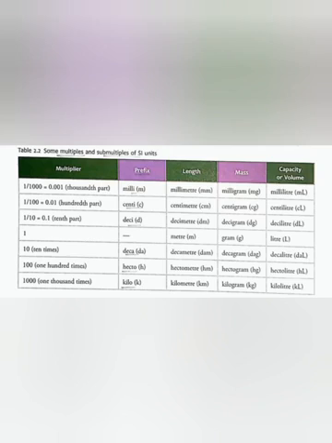Firstly, have a look at the multiples and submultiples of length. In the first row you can see 1 over 1000 is equal to 0.001, meaning the 1000th part is written as milli. Milli is the prefix written before the SI unit, which is meter. Prefix means the word which is written before the SI unit, so that the submultiple can be written as millimeter, and it has the symbol small mm. Next one is 1 over 100, that is the 100th part, and it is represented as centi. So the submultiple of length is centimeter.